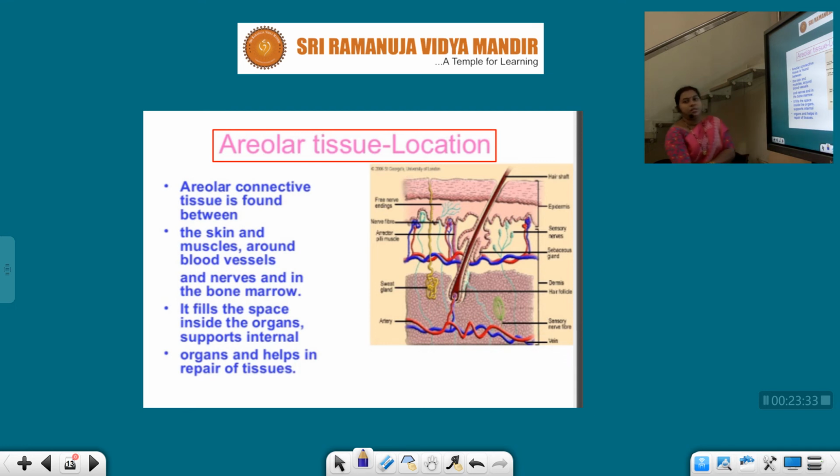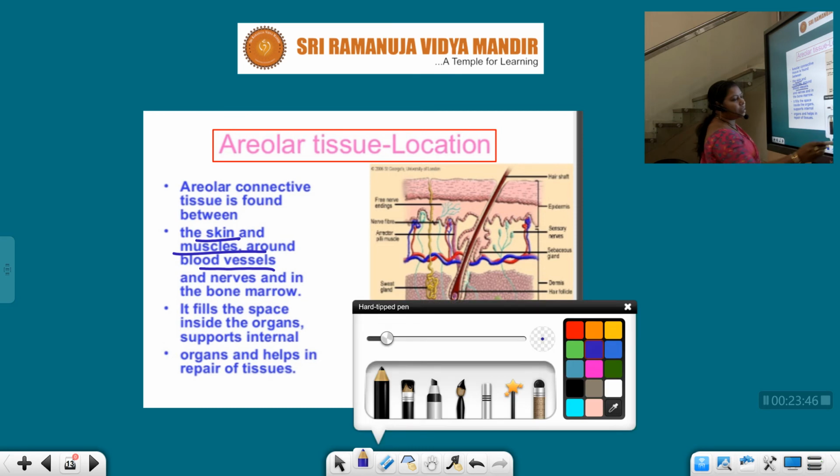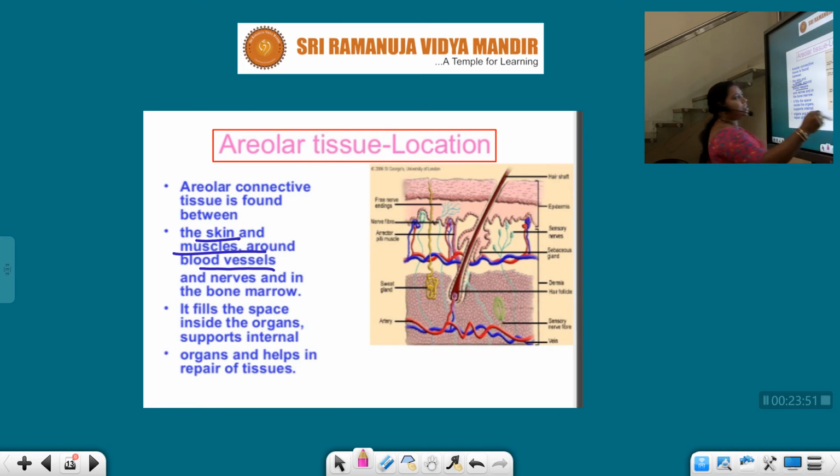Areolar tissue locations. Generally, areolar connective tissue is found between the skin, muscles, and around the blood vessels. It is present in the skin. Here this is the skin structure, and it is present around the muscles, even around the blood vessels also. See students, if this is the blood vessel, you know blood vessels are tube-like structures.